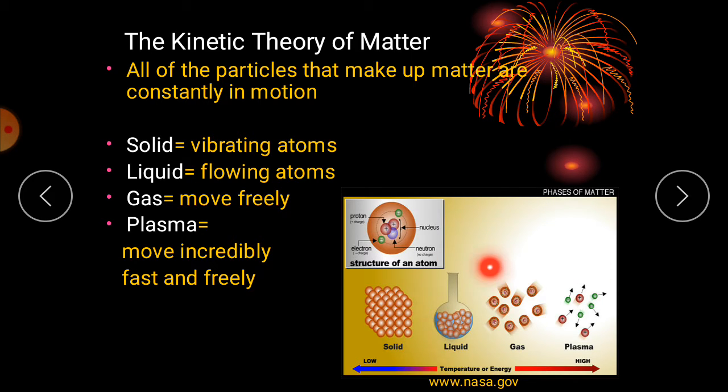Here you can see solid particles are closely packed, so they vibrate in their fixed positions. Liquid particles like water, tea and coffee can flow from one place to another. Particles of gas can move freely, and particles of plasma can move incredibly fast and freely. As you already know, solids, liquids and gases are made up of tiny particles. The more energy particles have, the more they move about.